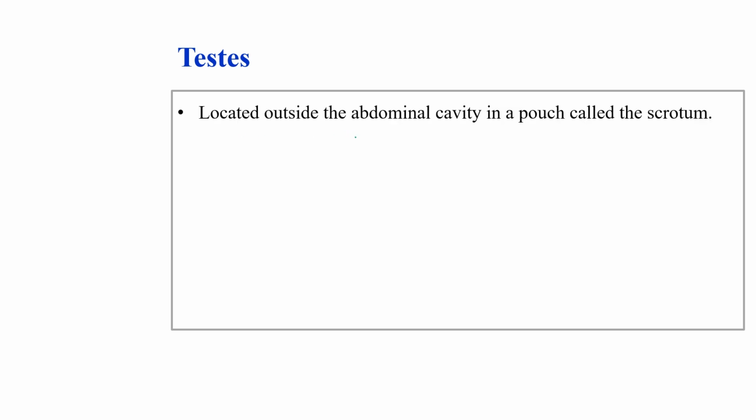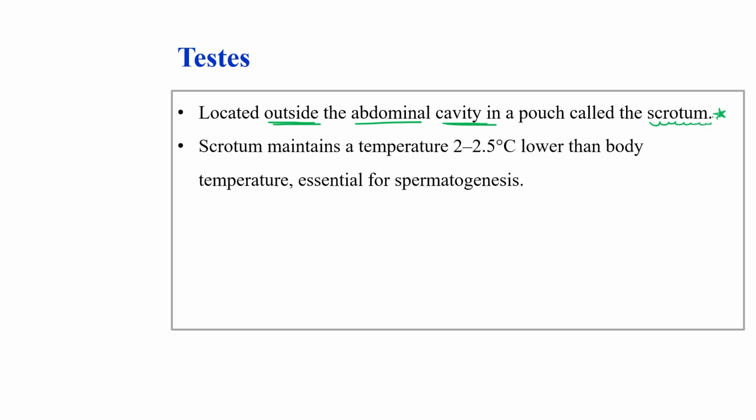These testes are located outside of our body, or we can say outside the abdominal cavity, in a pouch. What is the term for that pouch? Scrotum. Why is it located outside the body? Because in this scrotum, a temperature 2 to 2.5 degrees centigrade lower than our body temperature is maintained.